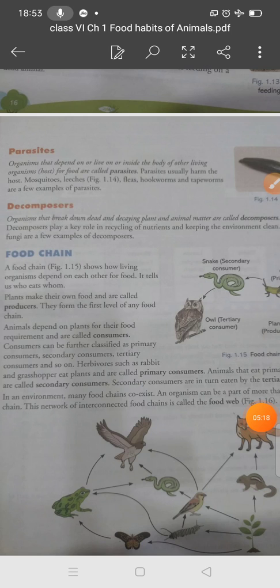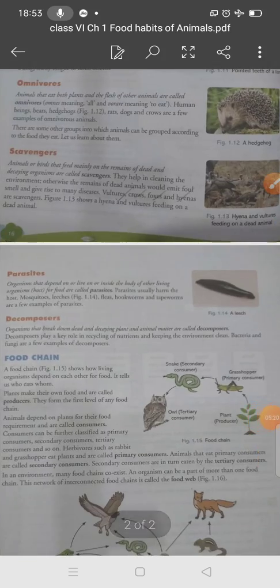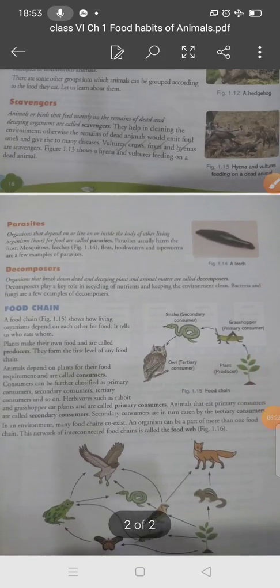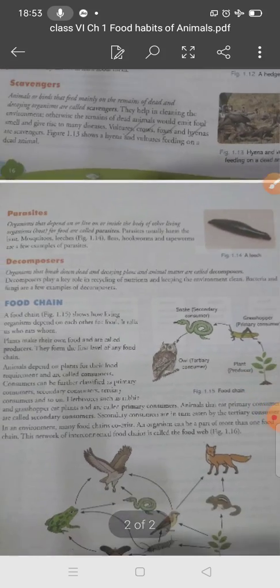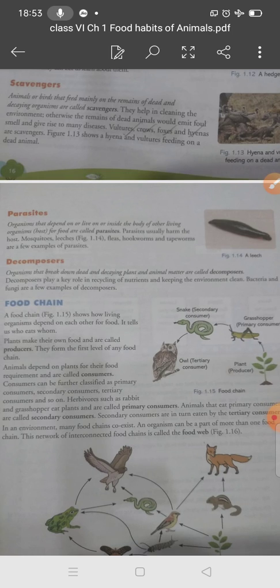Now students, we will discuss decomposers. Organisms that break down dead and decaying plants or animals and decompose them into smaller substances are called decomposers.